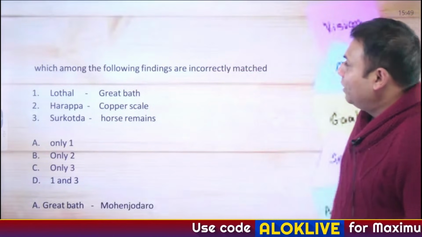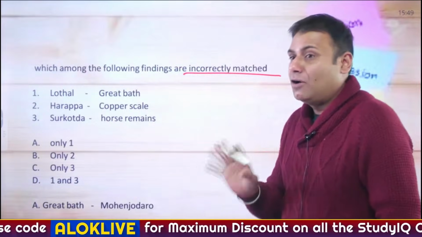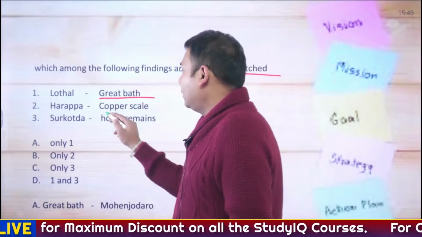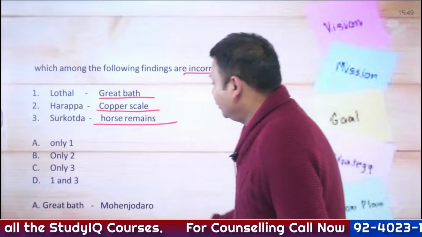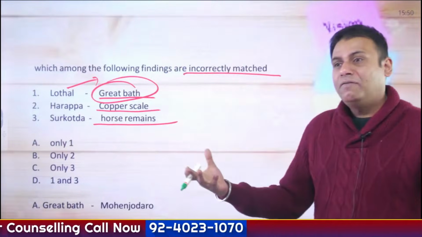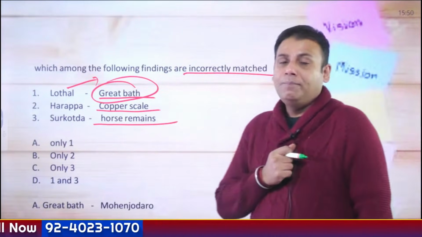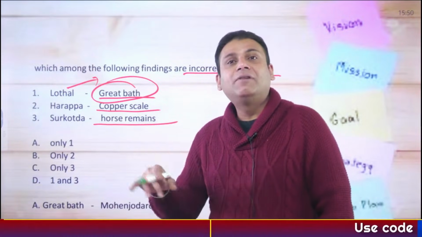Which among the following findings are incorrectly matched? As I've told you, questions can crop up in the form of findings. Lothal, Great Bath; Harappa, copper scale; Surkotara, horse remains. The answer here is Great Bath, because the Great Bath has not been found at Lothal, which is also referred to as the Manchester of Indus Valley civilization. It was found at the site of Mohenjo-daro. Just in the previous question, we discussed this.